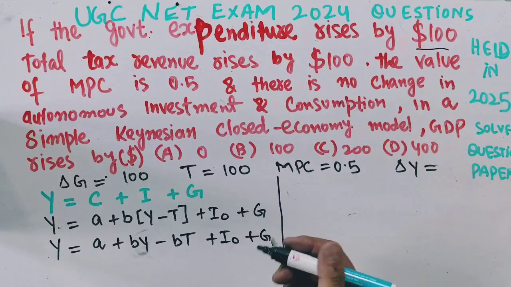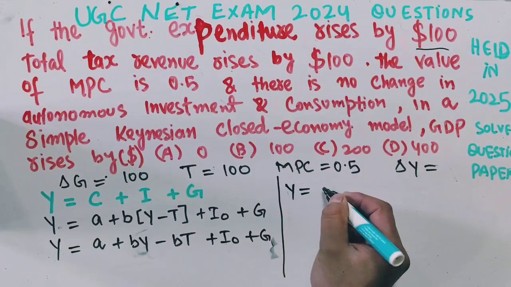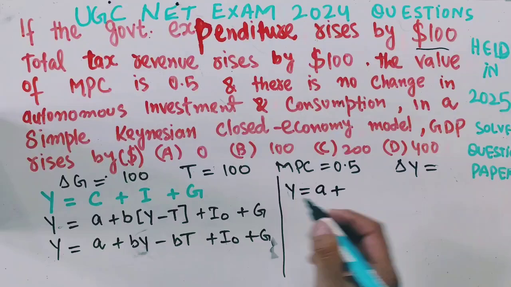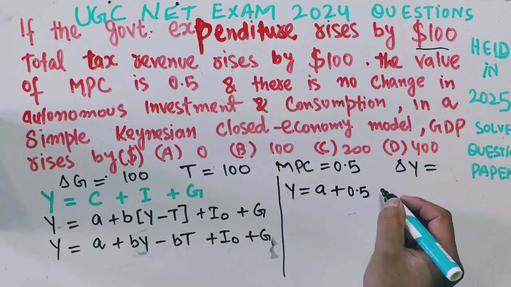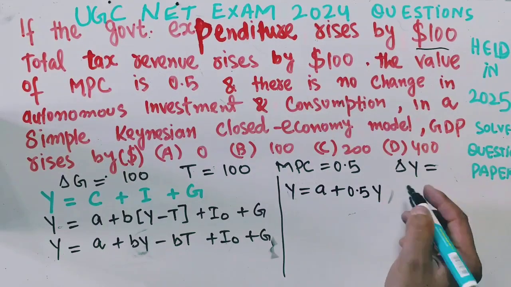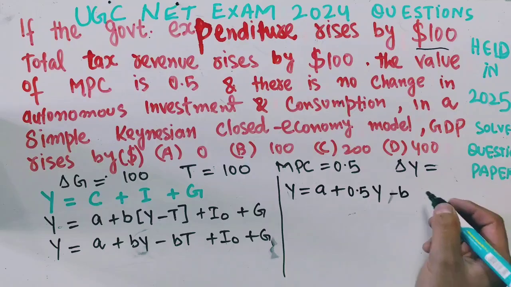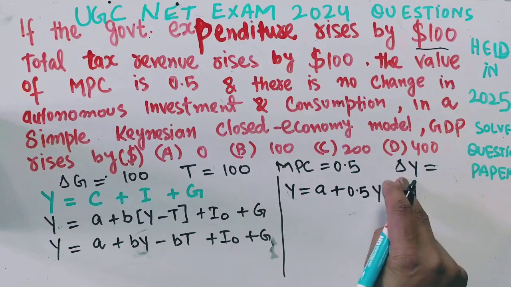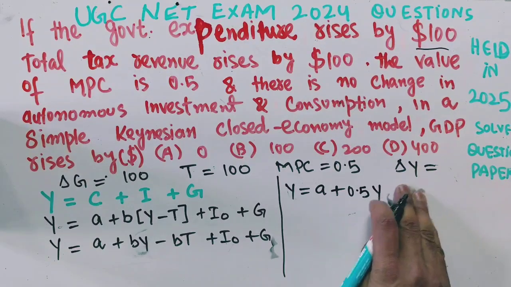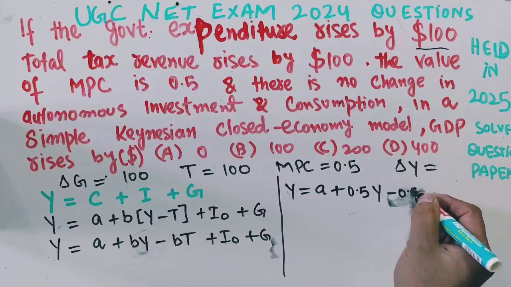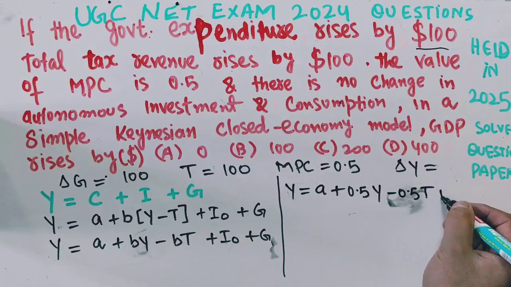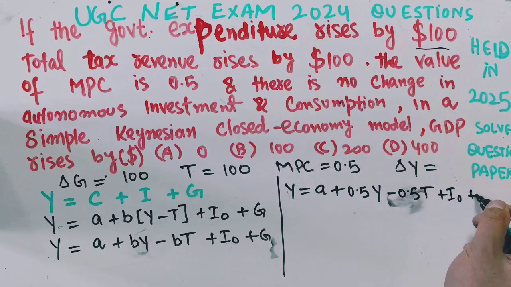That gives us our total income is equal to A plus 0.5 Y minus 0.5 T plus I naught plus G.